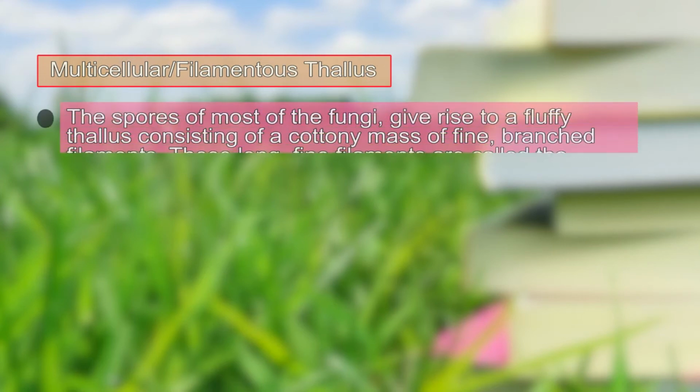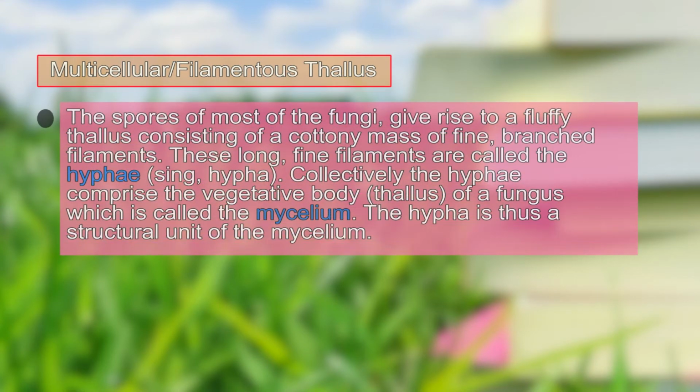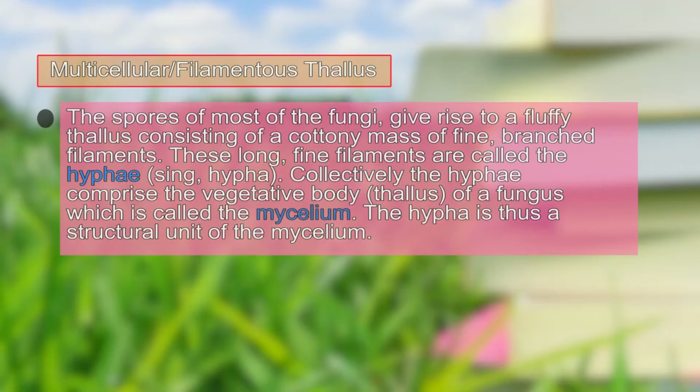The vast majority of the fungi have a filamentous thallus, where the filament originates from the germination of a spore. The substratum, on getting favorable conditions, becomes a very good source of carbon and nitrogen for the fungus to develop and propagate. The spores of most of the fungi give rise to a fluffy thallus, which consists of a cottony mass of fine branched filaments.